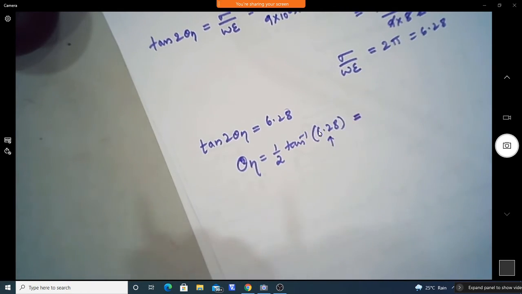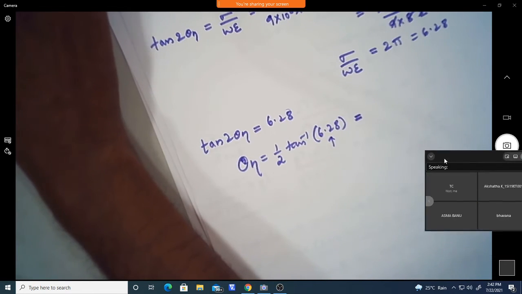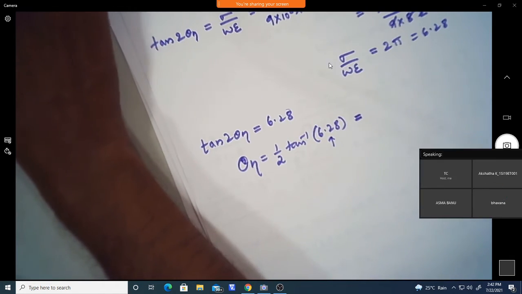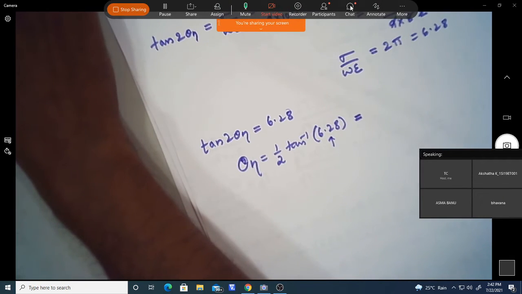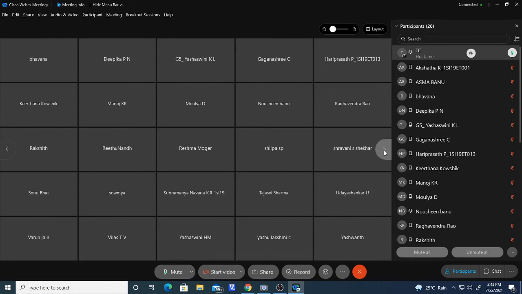Find out the value of theta. What is the tan inverse of 6.28? Yes, 40.47 degrees.